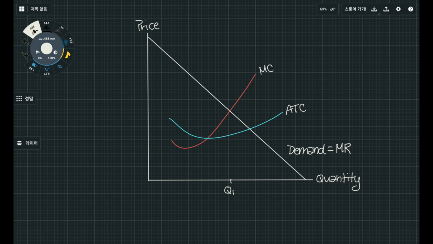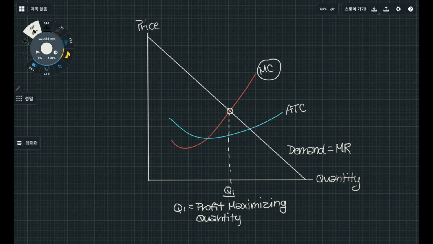Let's look at what the graph of price discrimination looks like. Let's take a look at the value in Q1. You can see that in Q1, the marginal cost curve meets the demand slope. This indicates that Q1 is the profit maximizing quantity. And the value here is the profit.